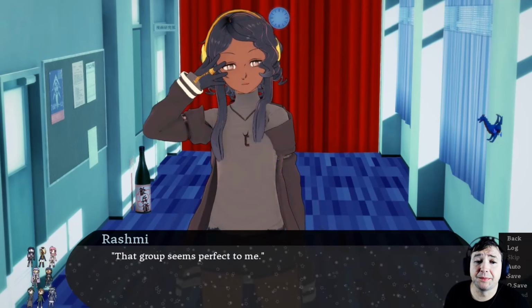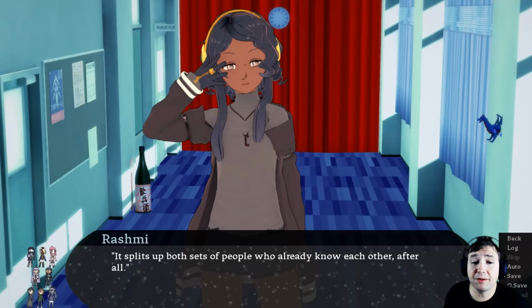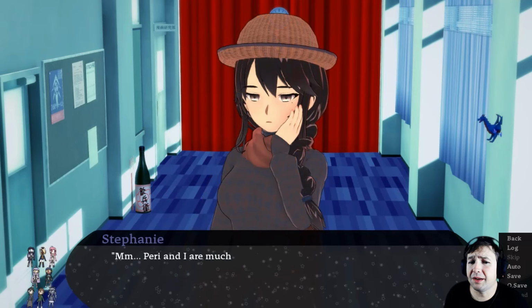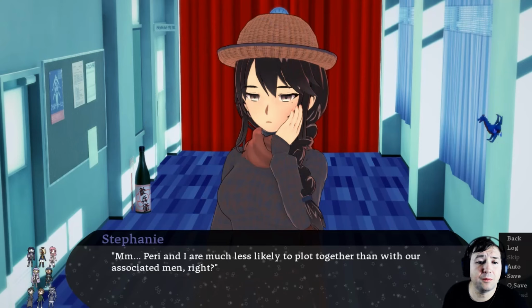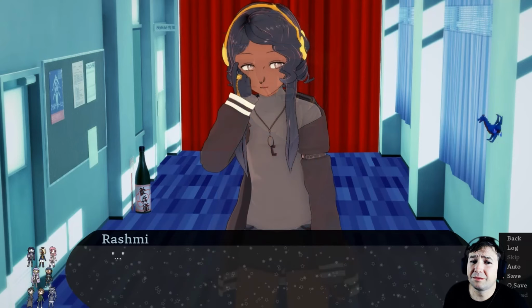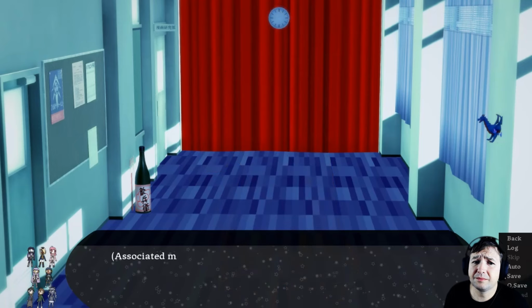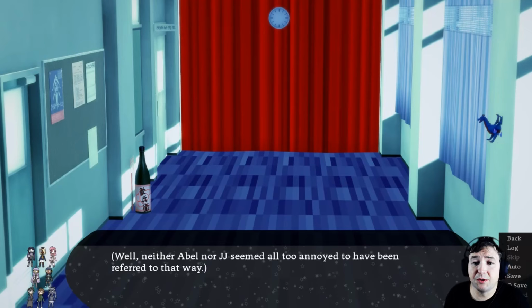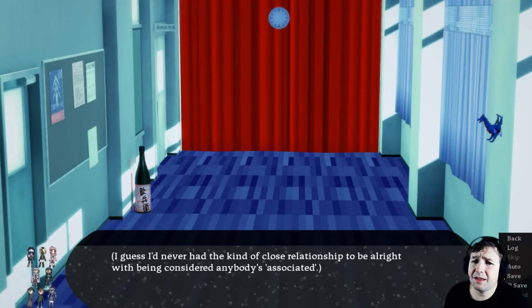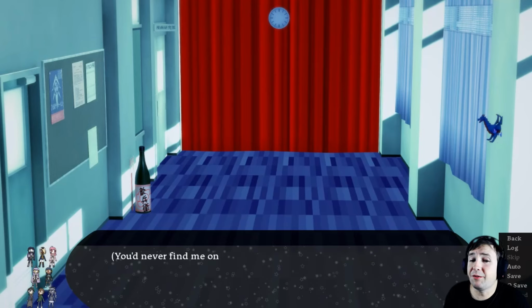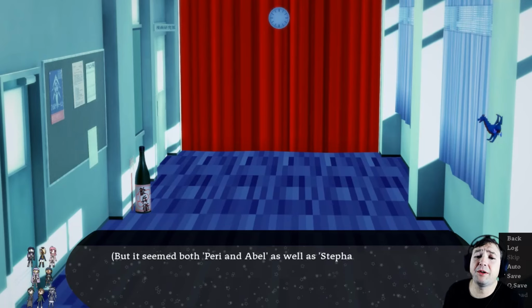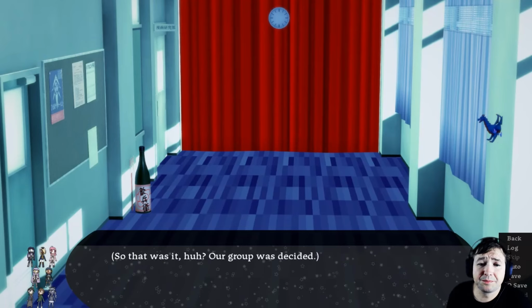That group seems perfect to me. It splits up both sets of people who already know each other, after all. Petey and I are much less likely to plot together than with our associated men, right? Yeah, that's about right. Associated men was technically correct, but wow, neither Abel nor JJ seemed too annoyed to have been referred to that way. I guess I never had that kind of close relationship to be alright with being considered anybody's associated. You never find me on one side of an ampersand. But it seemed both Perry and Abel, as well as Stephanie and JJ, had embraced being viewed as units. So that was it, huh? A group was decided.